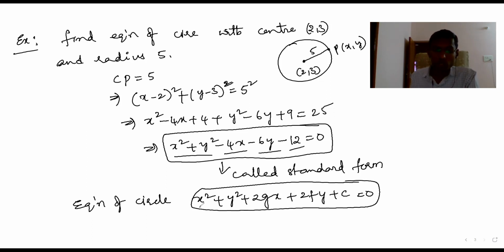The x square term will be there, y square term will be there, x term will be there, y term will be there, constant will be there. Similarly, general equation, this you can call.